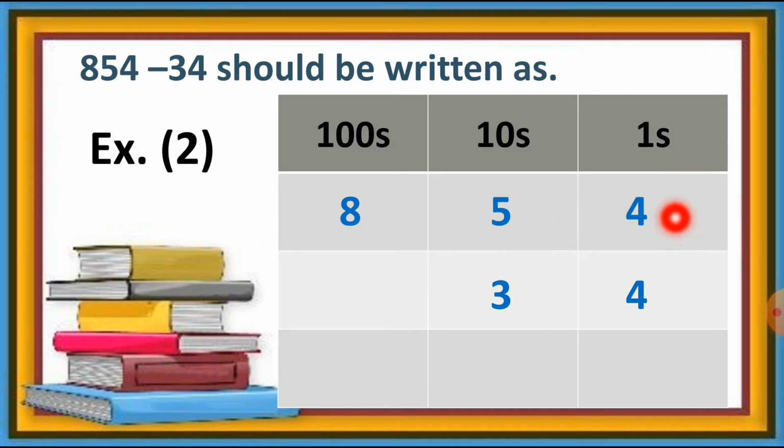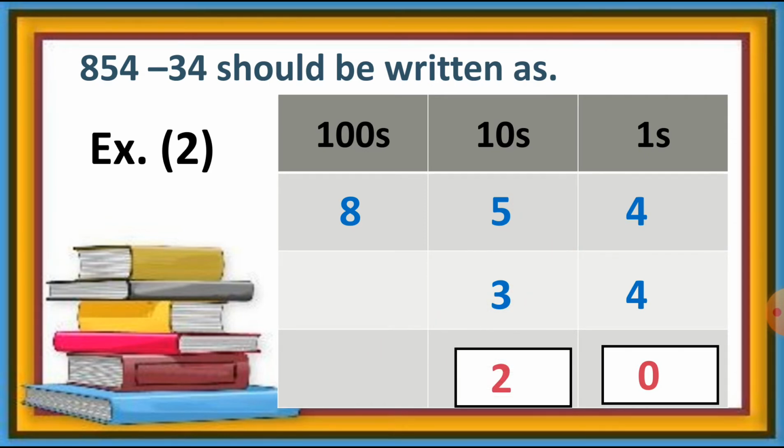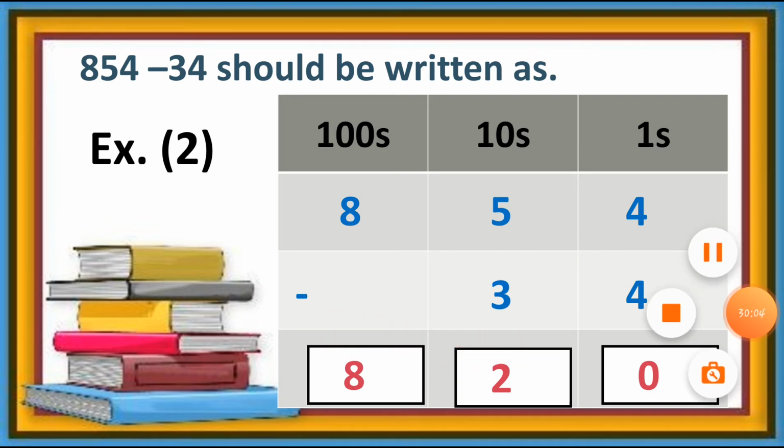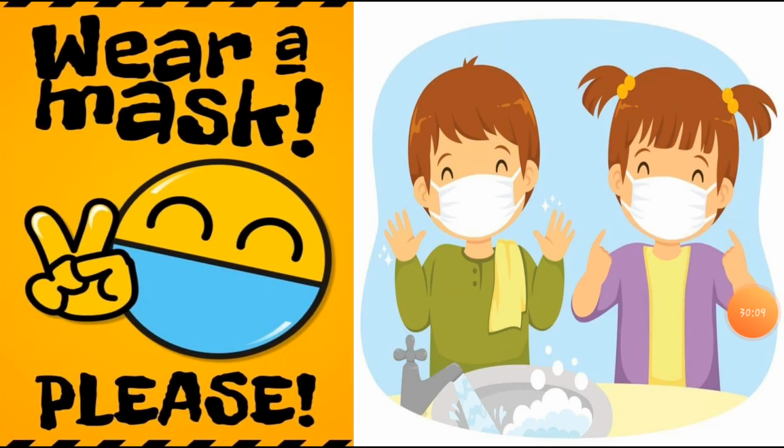Now at the ones column, 4 minus 4 is equal to 0. Then at the tens column, 5 minus 3 is equal to 2, and at the hundreds column 8 minus nothing. So 8 will be 8. So the answer of example number 2 is 820. This is the answer.